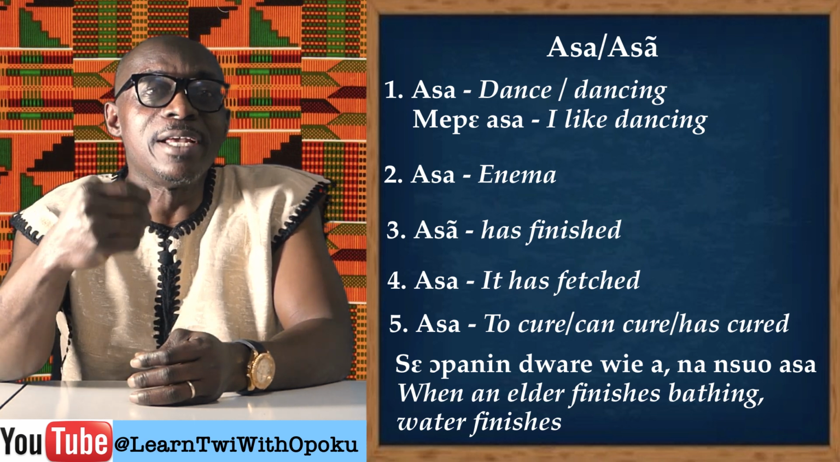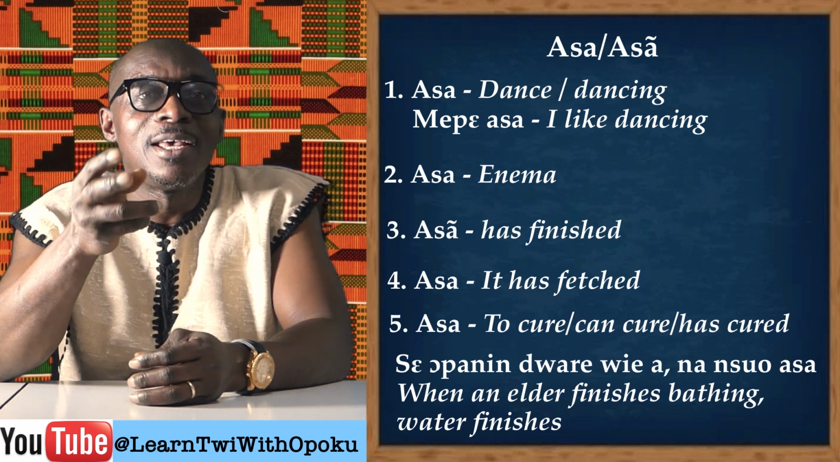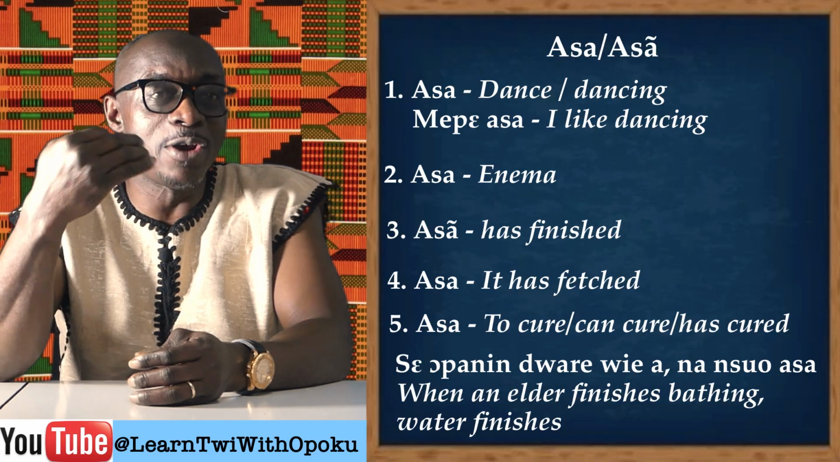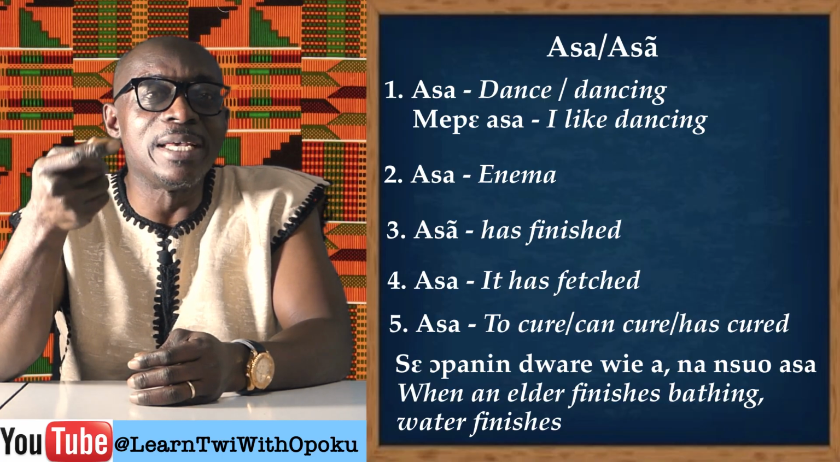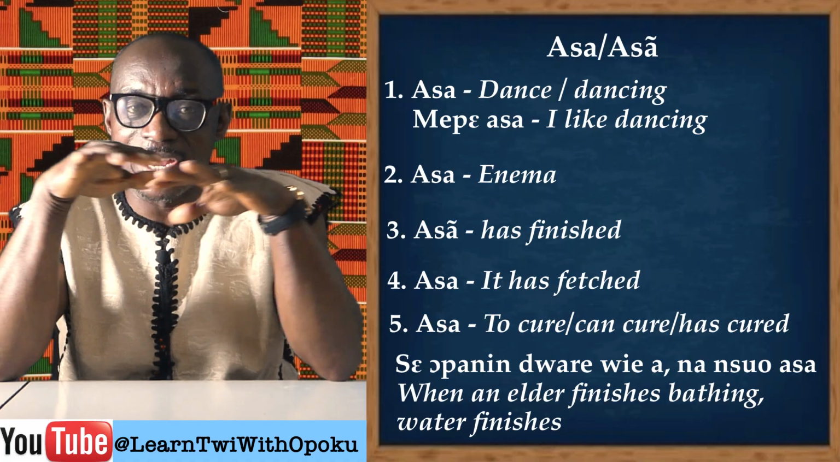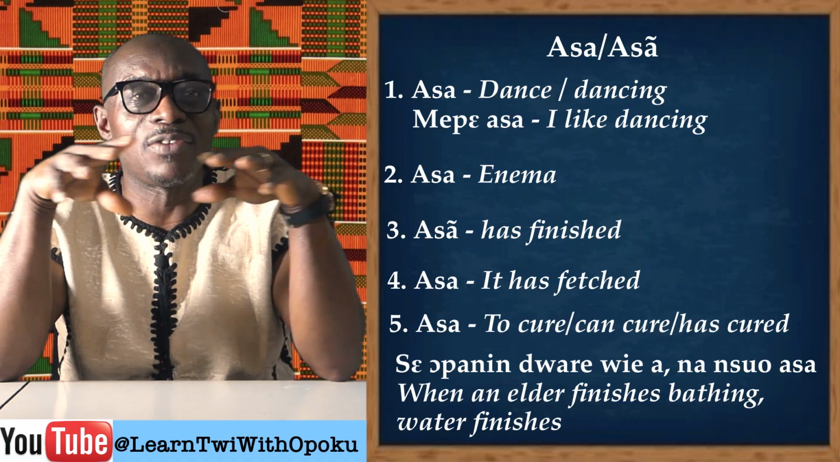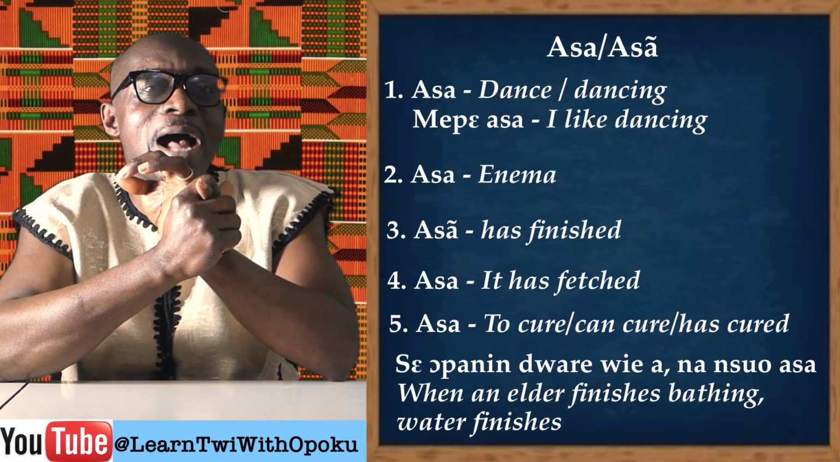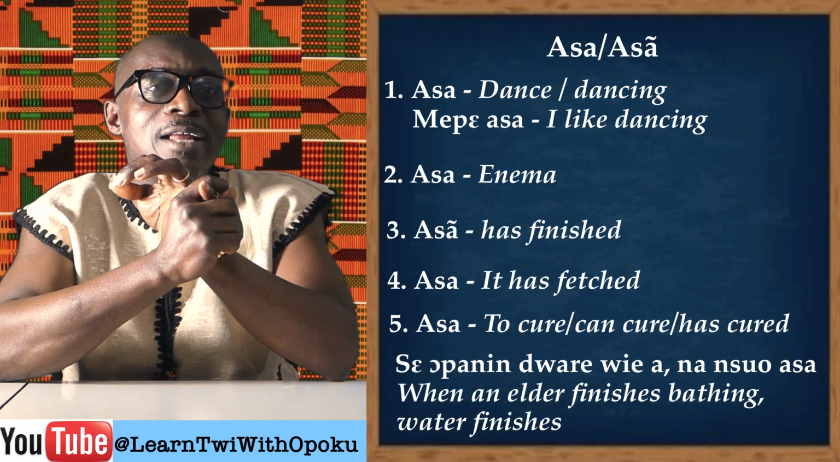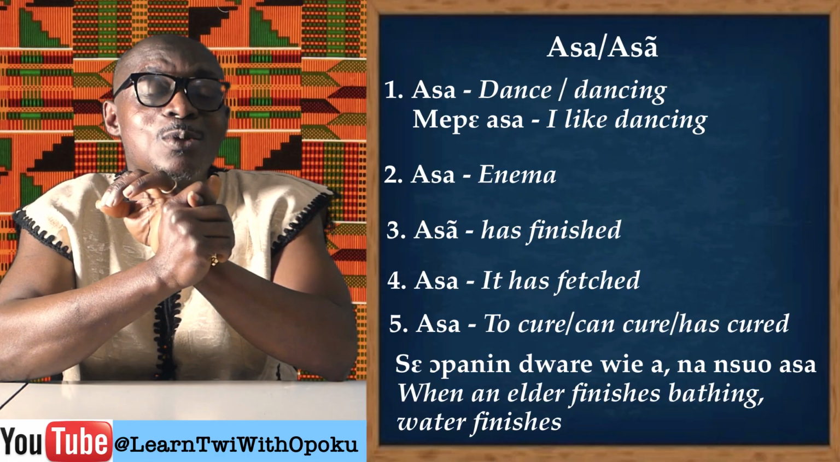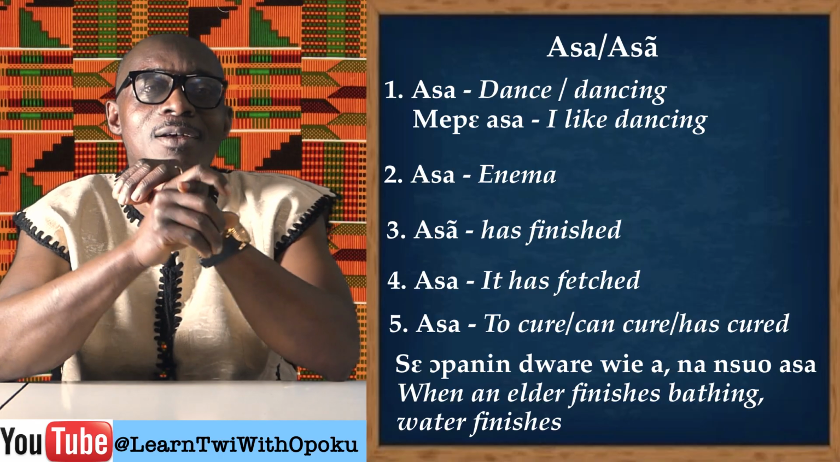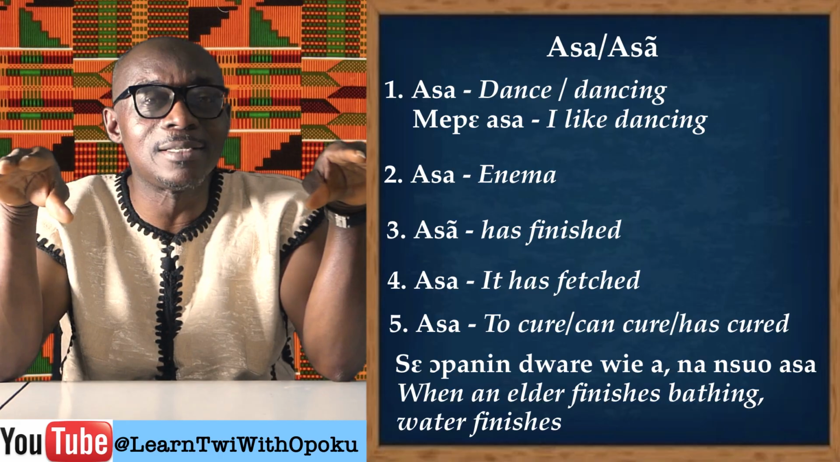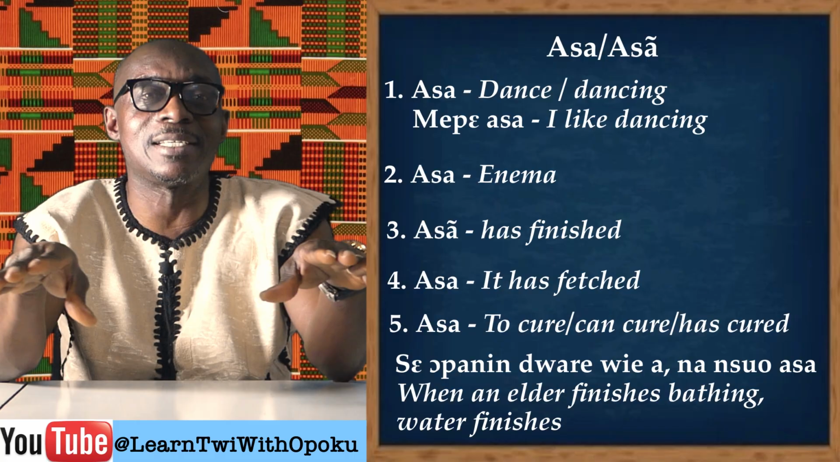We have learned that in Twi, when we say asa, it could mean to dance. It could also mean enema. It could also mean to cure. It could also mean that it is finished. And we can form a proverb out of that. And we said, openi dware wi na nsu asa, which means when an elder speaks, it ends everything.